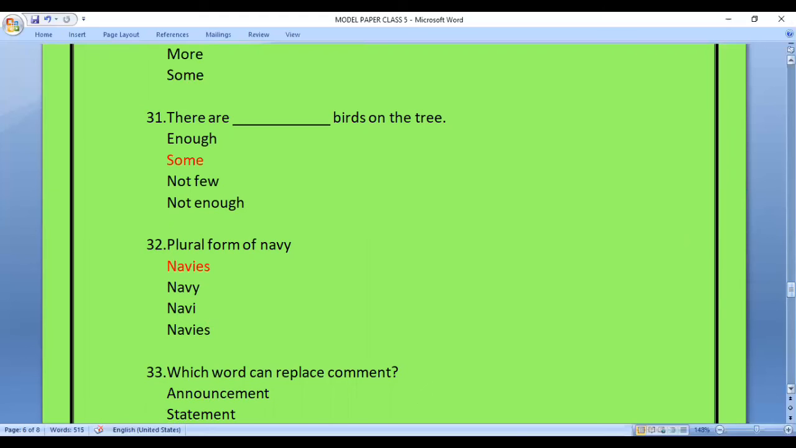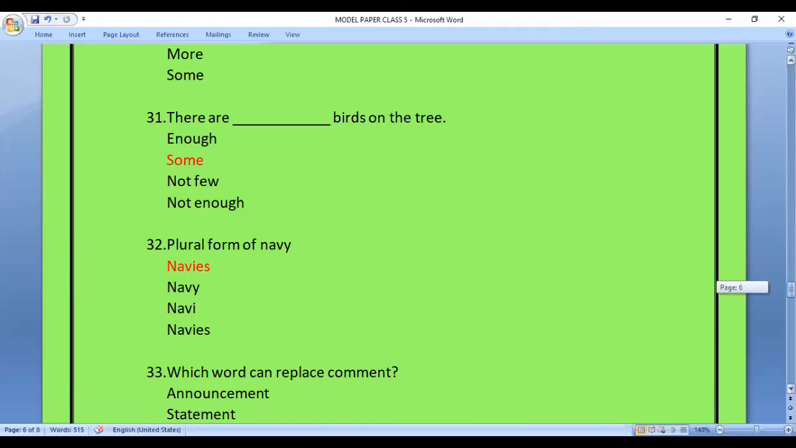Question 32. What is the plural form of navy? In this question, we have been asked the plural form of navy. So the options are navies, navy, navi, navies. So the answer is navies.